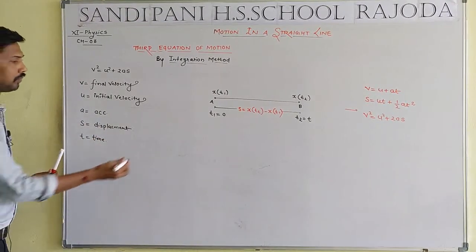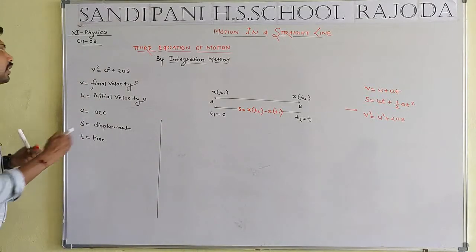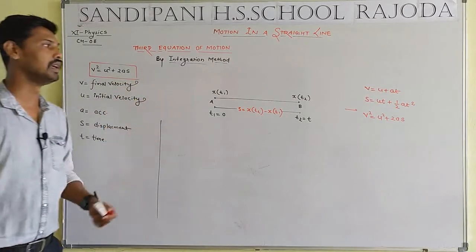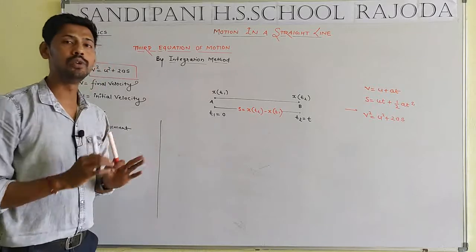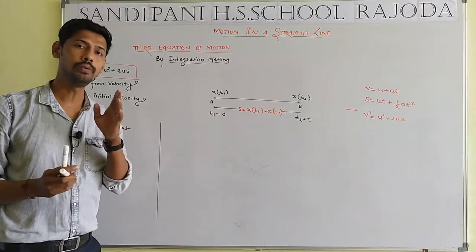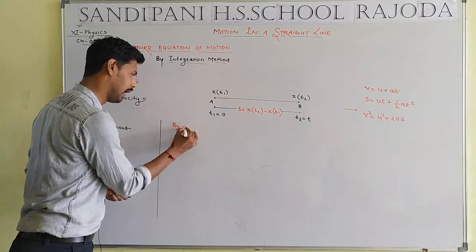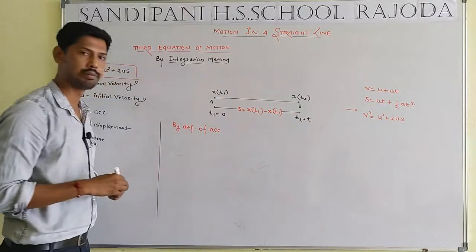Student, we have to derive v square will be equal to u square plus 2as by use of the integration method, that means a calculus method. We know the definition of acceleration. By definition of acceleration, what is the mean of the acceleration?